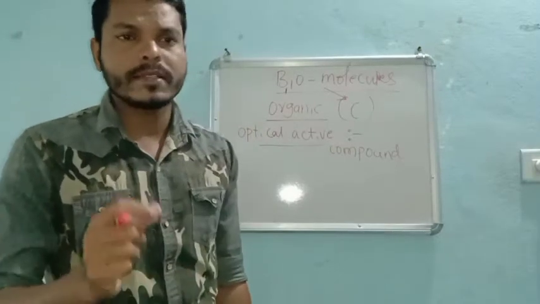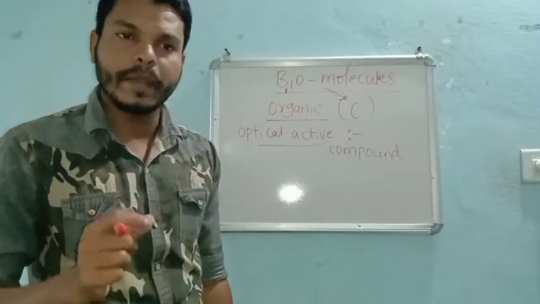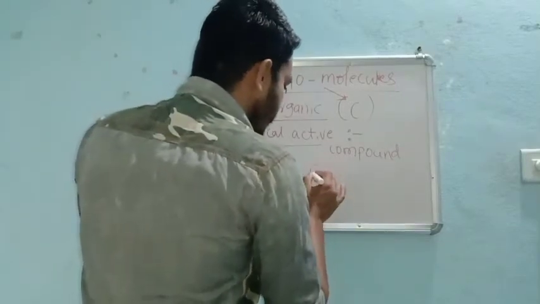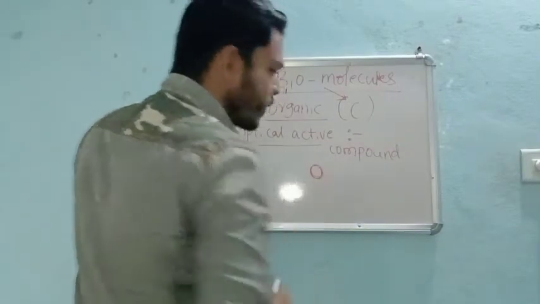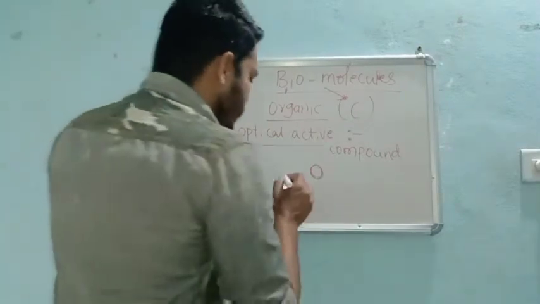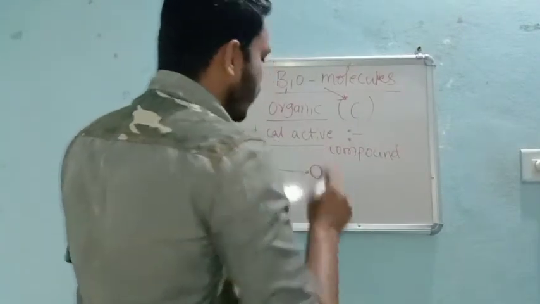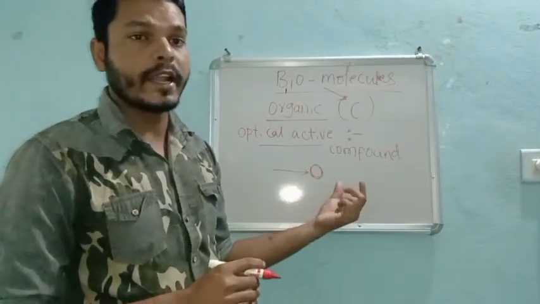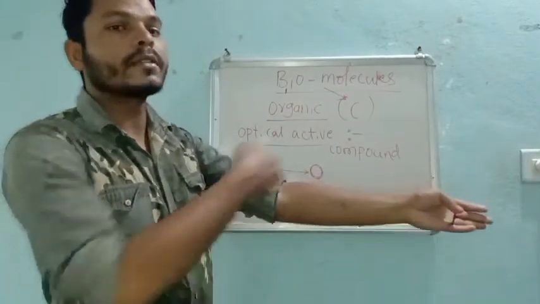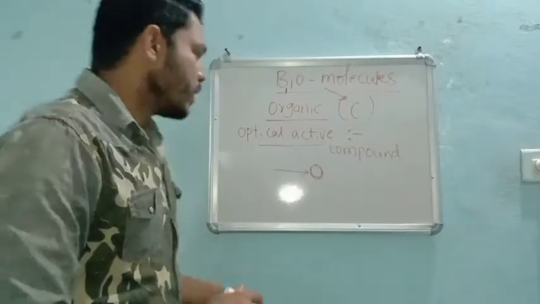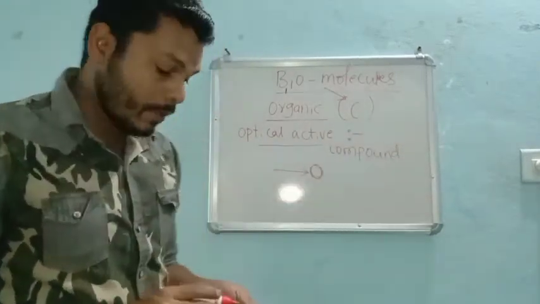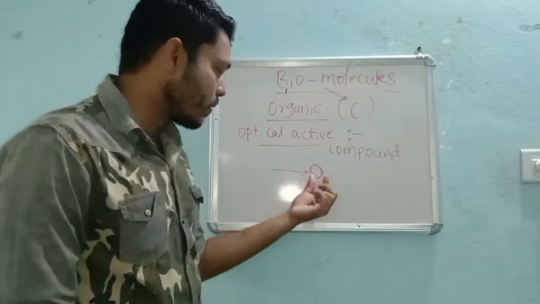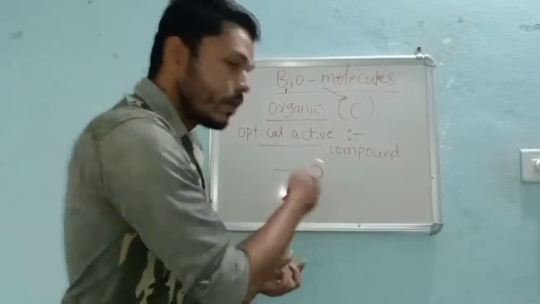If a compound has the capacity to rotate plane polarized light, say for example, consider this as an organic compound, and I am passing plane polarized light through it. Plane polarized light is nothing but light which passes in a single direction, right? So I pass this plane polarized light through the organic compound.